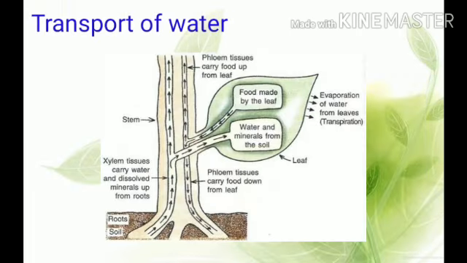Transport of water. Xylem tissues of plants have an interconnected network of vessels and tracheids of roots, stems and leaves. They form a continuous system of water conducting channels which reaches all parts of the plant. The water that enters into the roots from the soil eliminates these differences, that is, making the concentration equal.